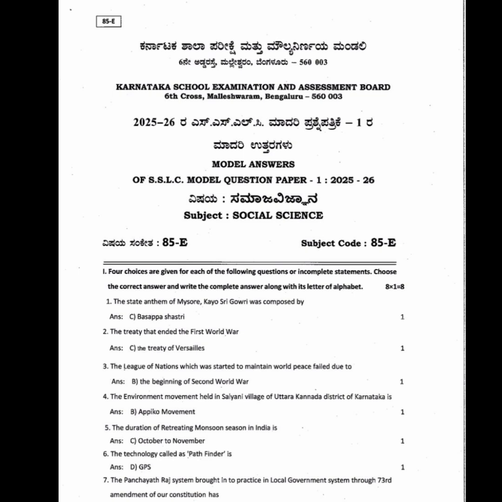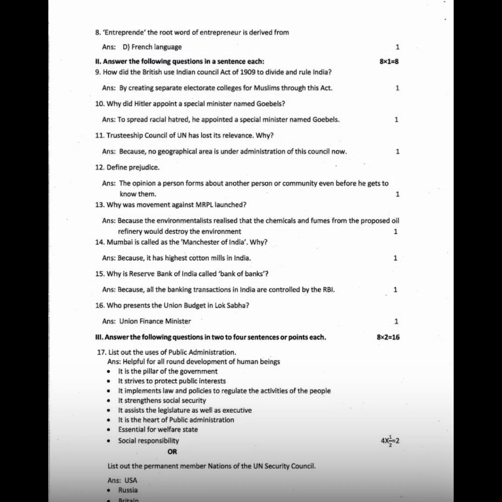Question 4. The environment movement held in Salyani village of Uttara Kannada district of Karnataka is, answer, Appiko movement. Question 5. The duration of retreating monsoon season in India is, answer, October to November. Question 6. The technology called Pathfinder is, answer, GPS. Question 7. The Panchayat Raj system brought into practice in the local government system through the 73rd Amendment of our Constitution has, answer, 3 tiers. Question 8. Entreprendre, the root word of entrepreneur, is derived from, answer, French language.